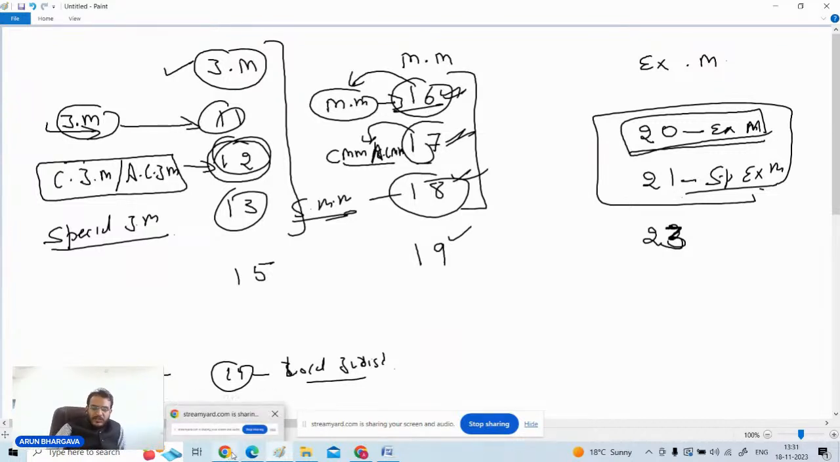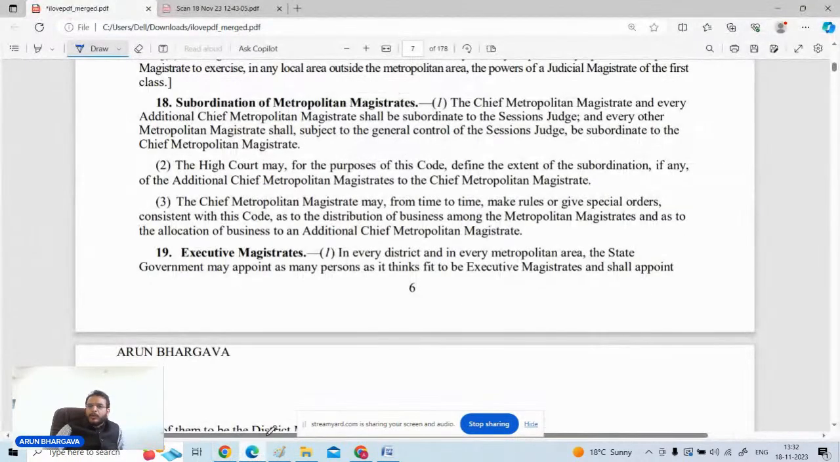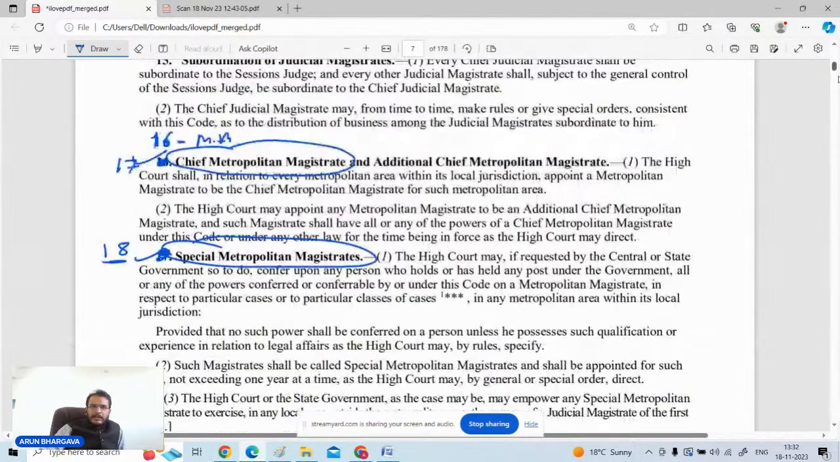Apart from these sections, from section 10 till section 23, a lot of questions will not be there, but you should have the broader idea of which magistrate is being referred in which provision. And the other important thing for you is who is going to make the appointment of these magistrates.